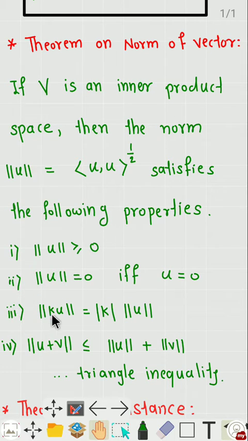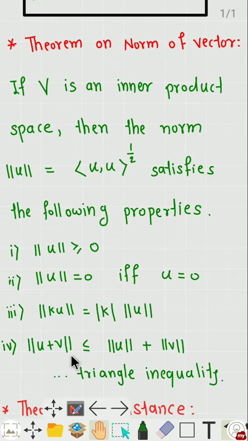Third property is the norm of k times u is equal to mod of k times the norm of u.